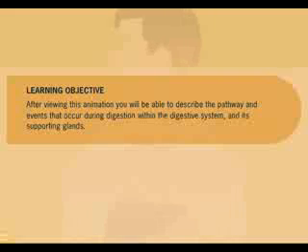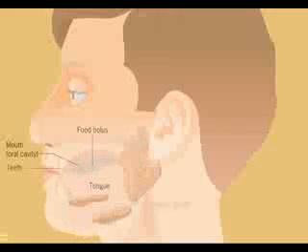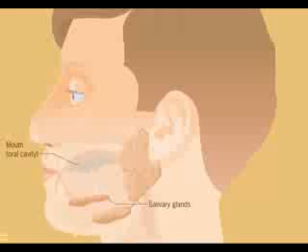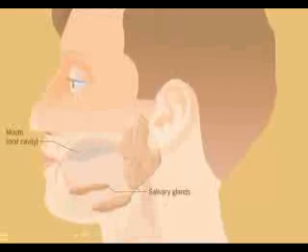Pathway and events that occur during digestion within the digestive system and its supporting glands. Digestion starts in the mouth, also known as the oral cavity, where mastication occurs. This is the process of chewing and mechanically breaking down the food bolus. Chemical digestion starts when the salivary glands release saliva into the oral cavity. Saliva is rich in amylase, an enzyme that breaks down carbohydrates.